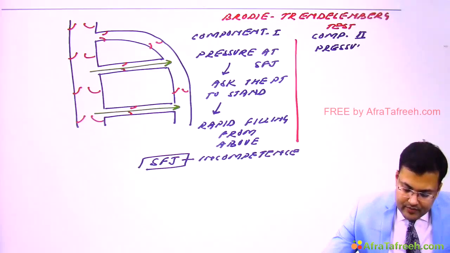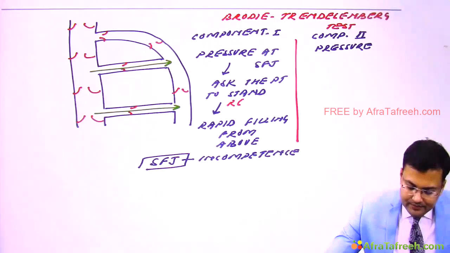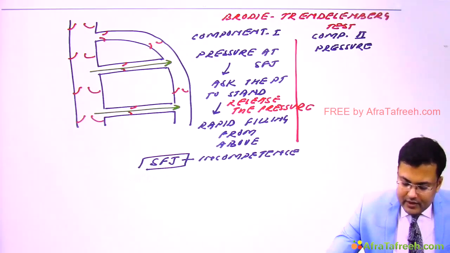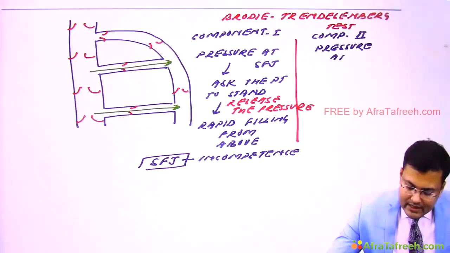And component 2, pressure is applied at SFJ. In this case, after standing, release the pressure. After releasing the pressure, there is rapid filling from above. In component 2, pressure is applied at SFJ. Ask the patient to stand.